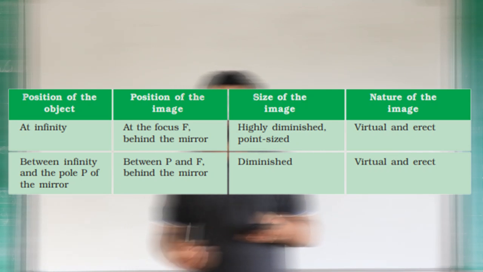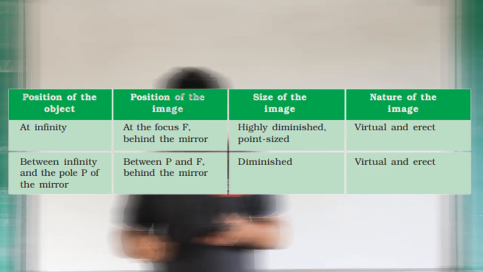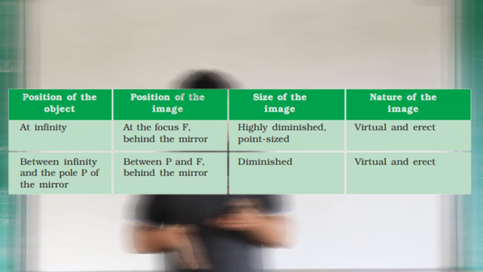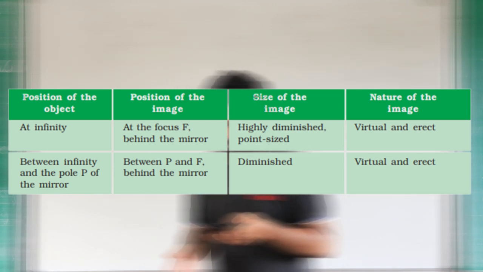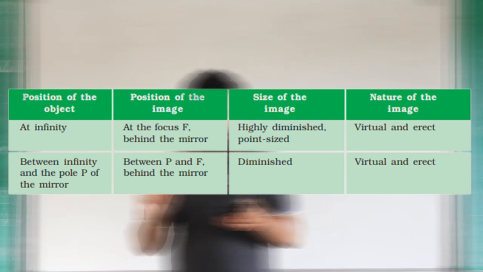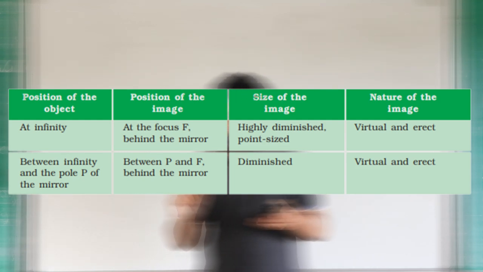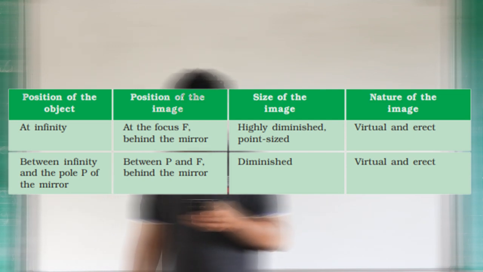Then next we are looking at the convex mirror. There you can see there are only two cases. In the first case, at infinity, we are getting the image at the focus, which is behind the mirror, and it is very small. We know that it is behind the mirror, so it will be virtual and erect.